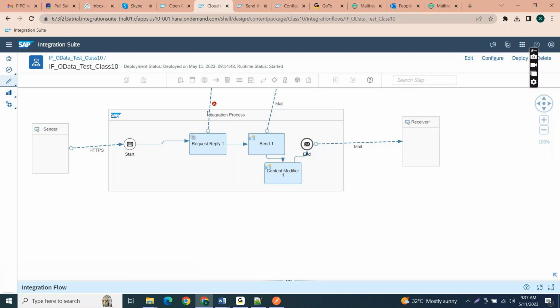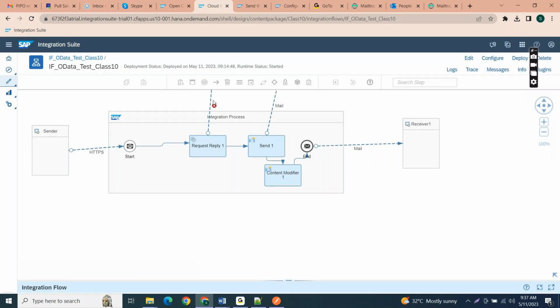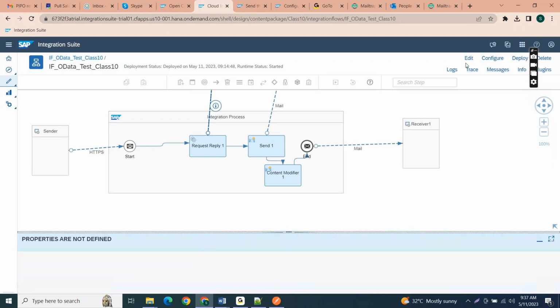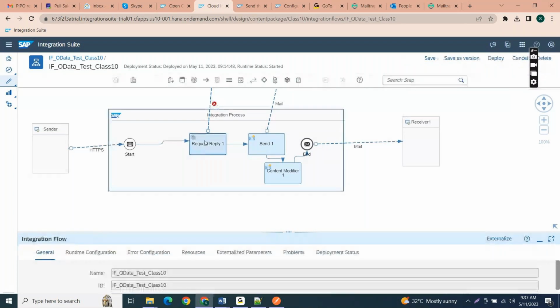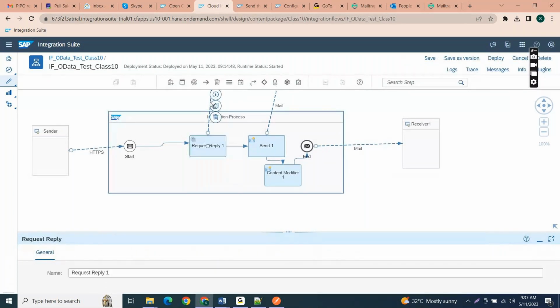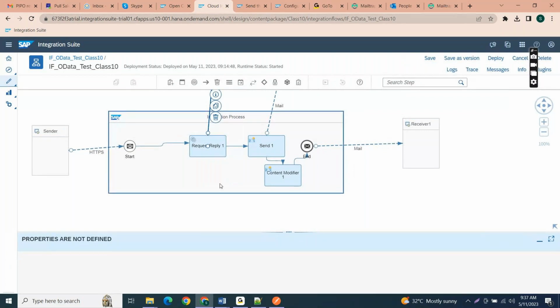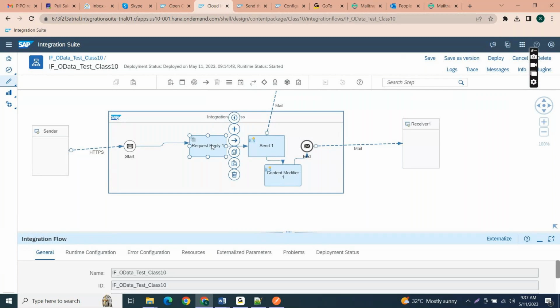So here let's select this. Sometimes we get this. So let's connect at the target end only instead of here.